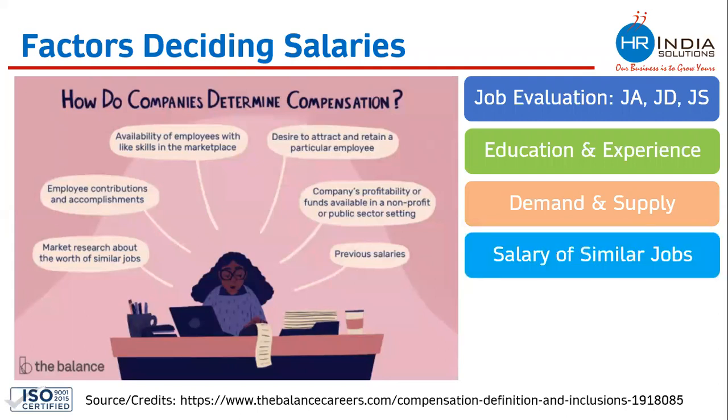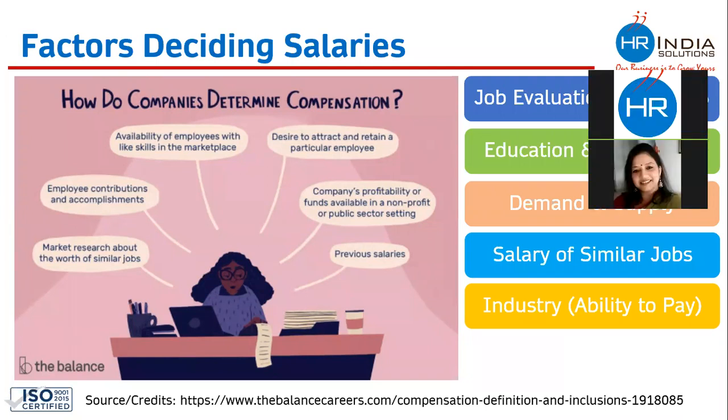Salaries are also getting decided on the basis of what salary is getting paid for the other positions. It is also decided on the basis of industry or ability to pay. When I'm saying ability to pay, there are many companies like carpet industry, textile industry, or smaller industries which are not doing that great in comparison to other companies like insurance, telecom, and healthcare. These companies are really doing great.